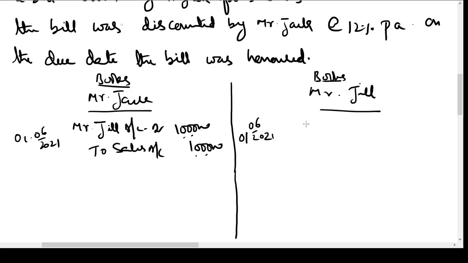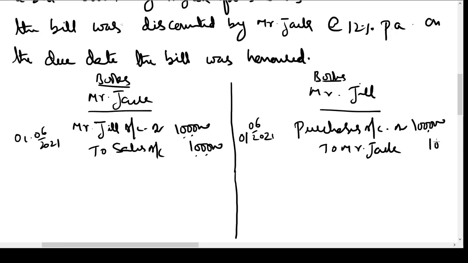Next, entry in the books of Mr. Jill is he is buying goods, so we will record the entry purchases account debit 1 lakh to Mr. Jack account. Jack is selling goods to him on credit.